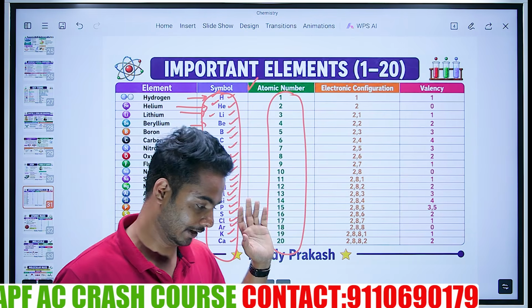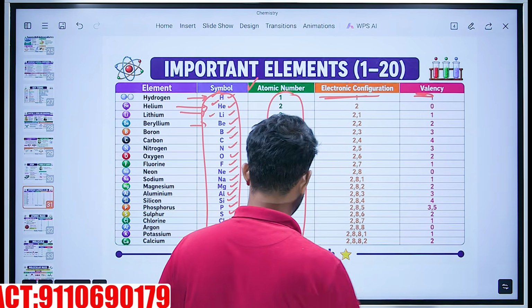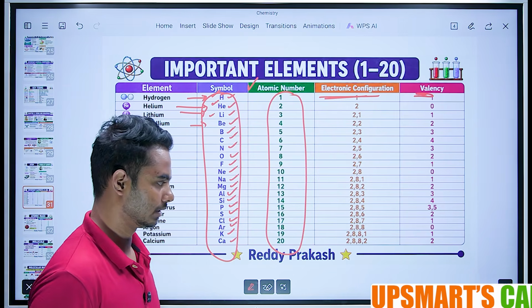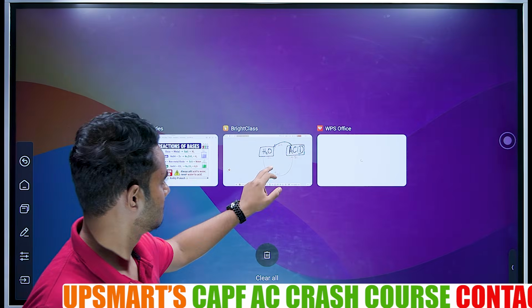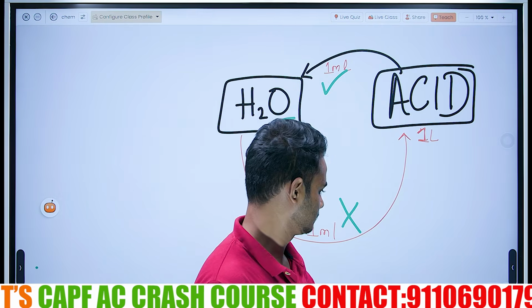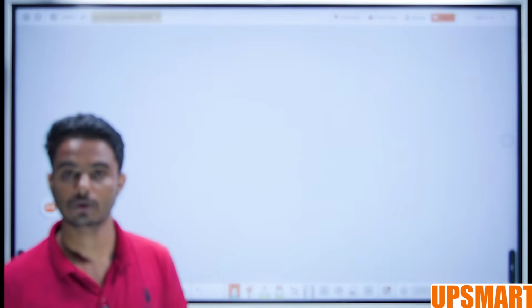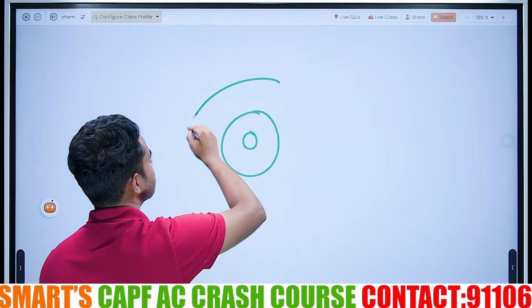2 minutes. Okay. Now, what is electronic configuration? What is valency? You have paused it, right? You have studied, right? I'll get into this concept now. Okay. I'll take a whiteboard. See, what happens is the electrons are arranged in a circular pattern like this. These are called shells.